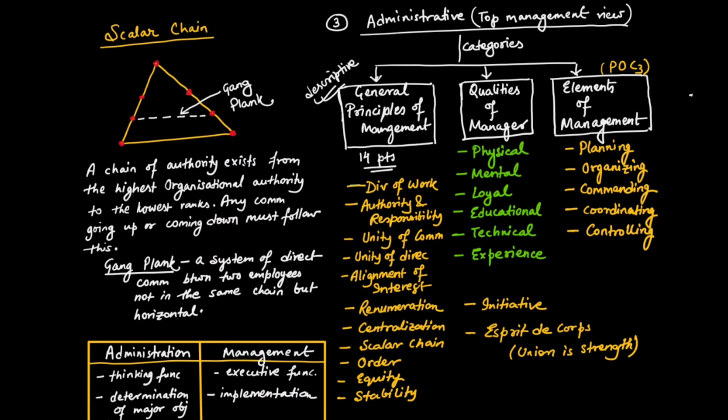Then administrative management talks about the top view of management, the top management point of view, the top level management. It has three categories. The first is general principles of management, the second is qualities of manager, and the third is elements of management. The general principles of management is very important. It's Fayol's 14 principles of management. It is very important for descriptive questions too.